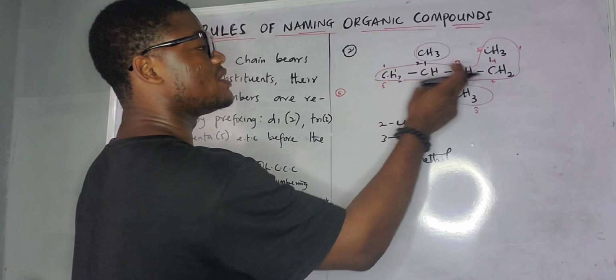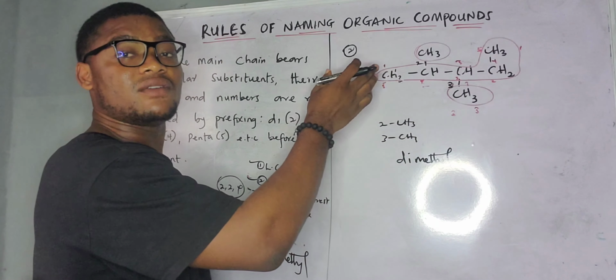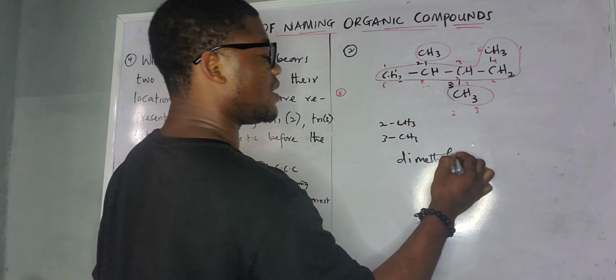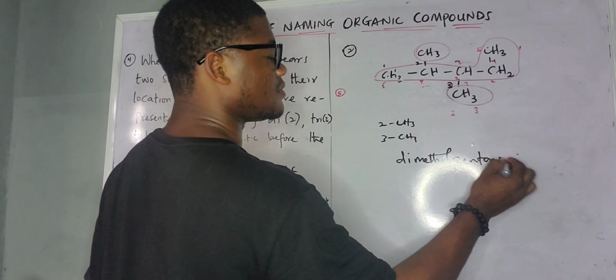And the longest chain: 1, 2, 3, 4, 5. It is 5, and they will have only single bonds there. So this one is an alkane, definitely pentane. So we have pentane, dimethylpentane.